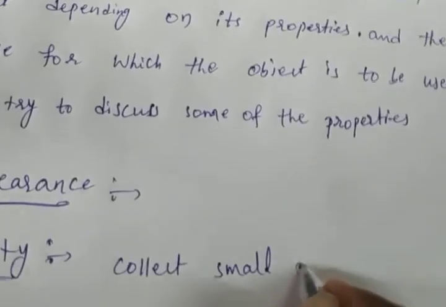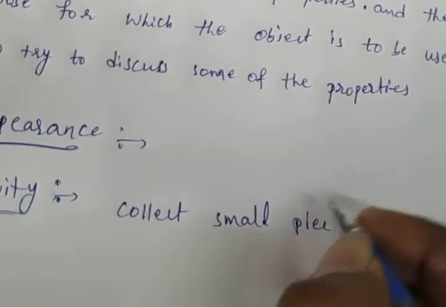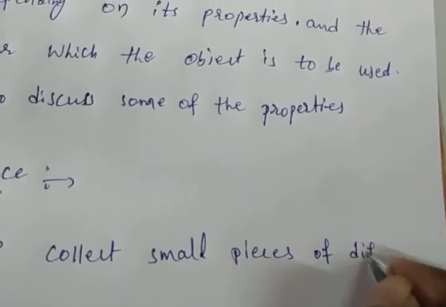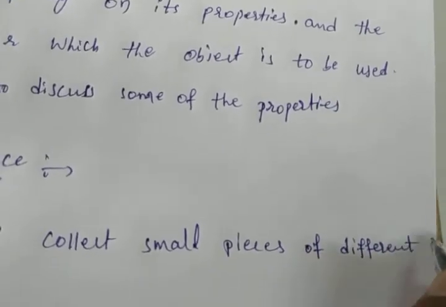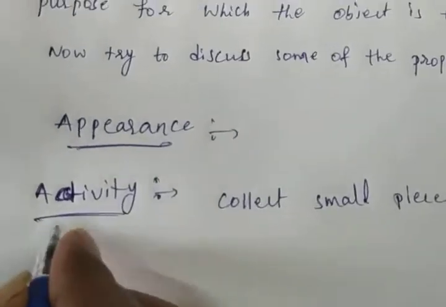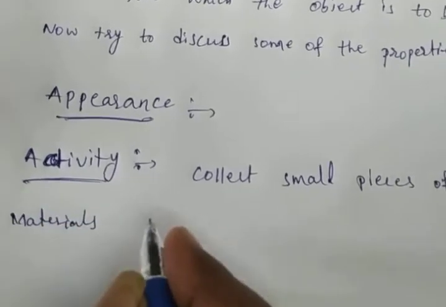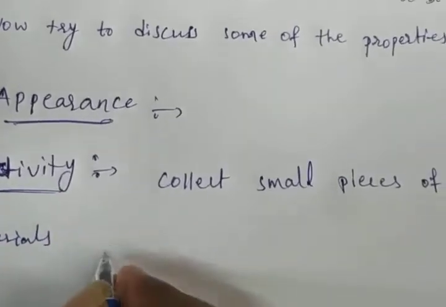Now collect small pieces of different materials. What are those materials?